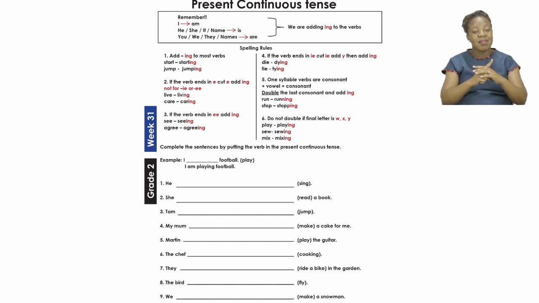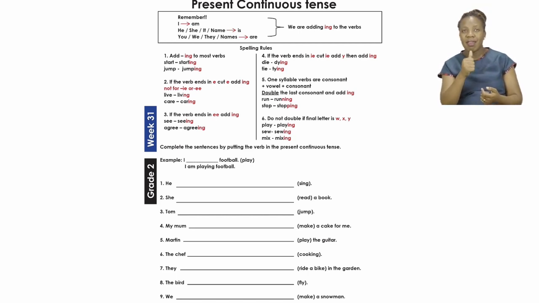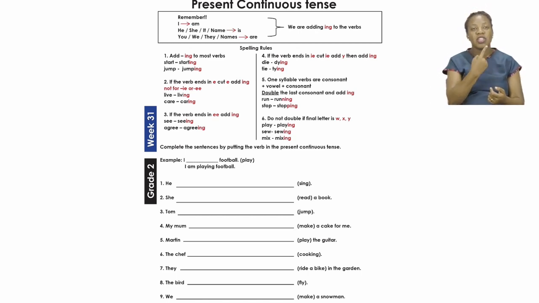Now, the first thing we need to remember is that when an action is being done, it is done by someone or something. So we put I, and when we put I, we say am. I am. Then, if it is he, she, it, or the name of someone, we say is. Mary is. John is. The puppy is.